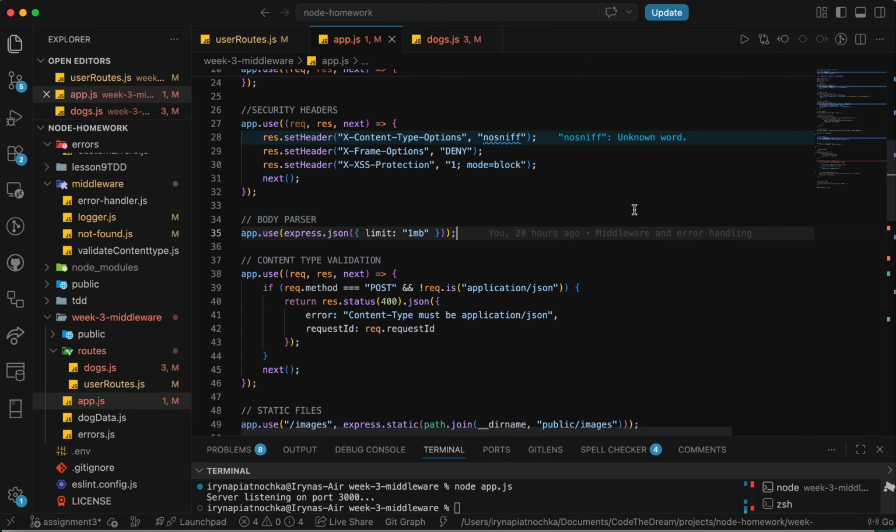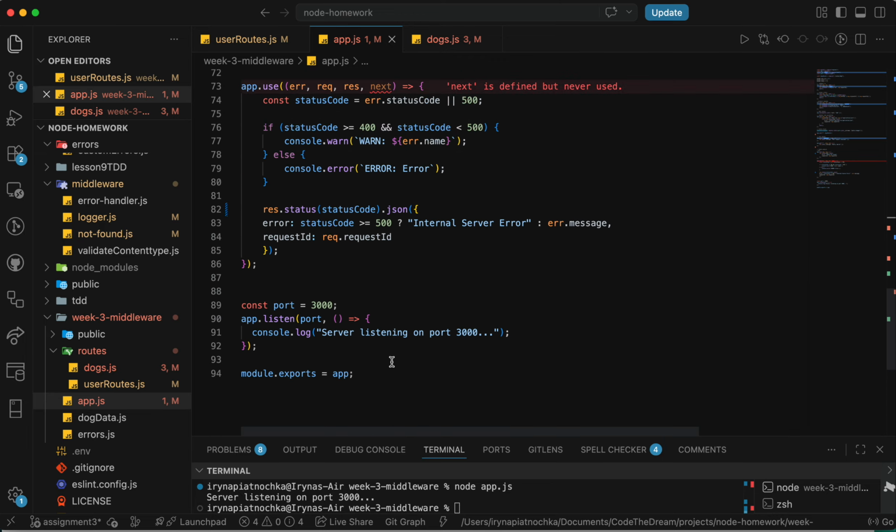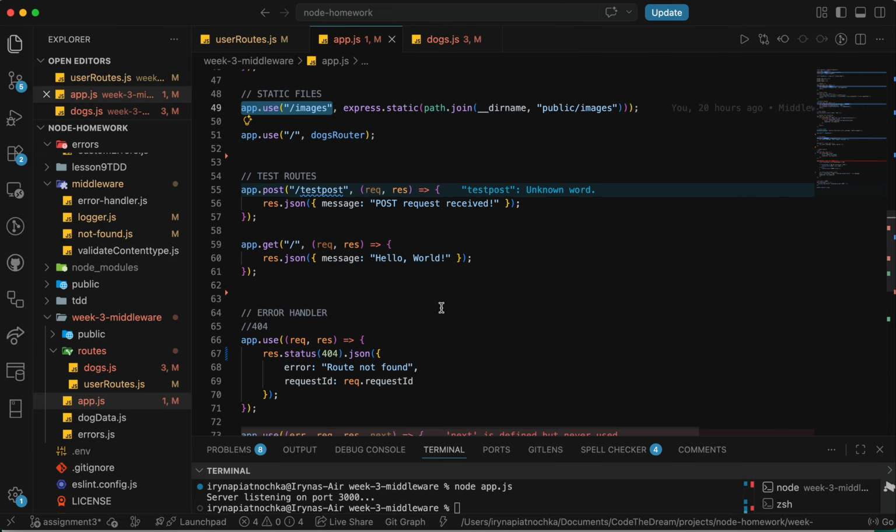It requires a path, for instance, right here. And it requires headers like content type and a body, usually JSON for post and put. In Express, we access this data using the req object.